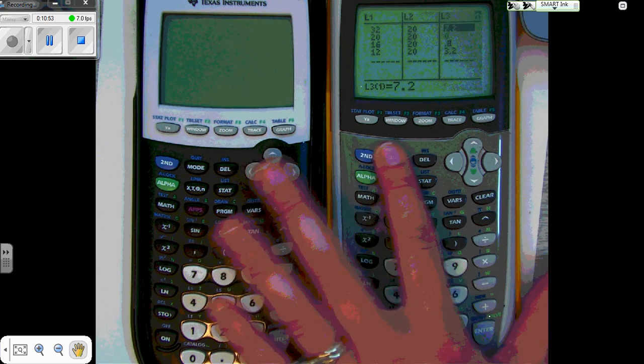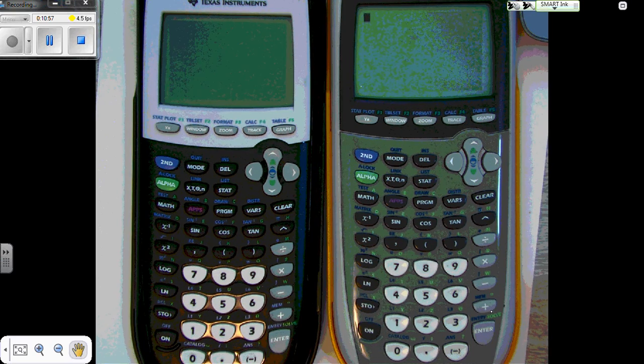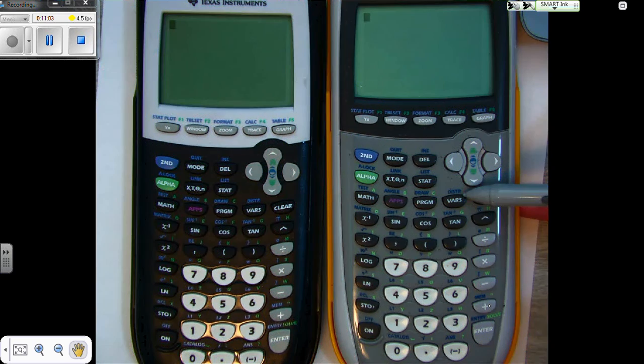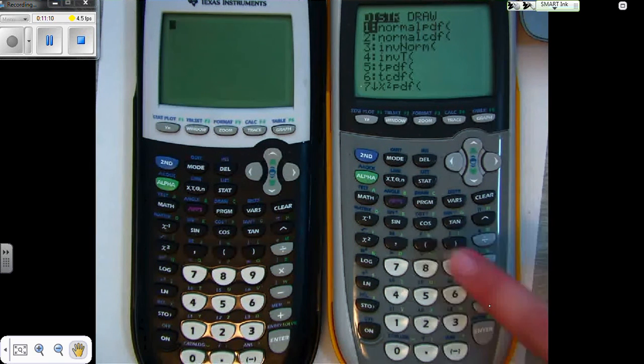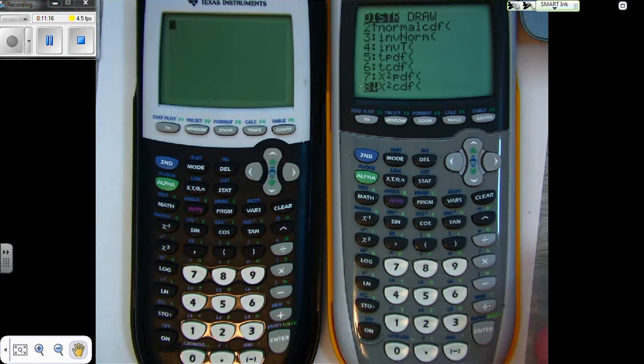All right, I'm going to go ahead and exit out of this. And this is where the calculators are going to look a little different, which is why I have both of them. But if you can see this distribution section on the calculator, that's where we're going to see our chi-squared distribution, or any kind of distribution for that matter. So if you go second distribution, you're going to probably scroll through there. You see option 7 is chi-squared PDF. If you scroll down one more, that's chi-squared CDF. We're going to select that one.